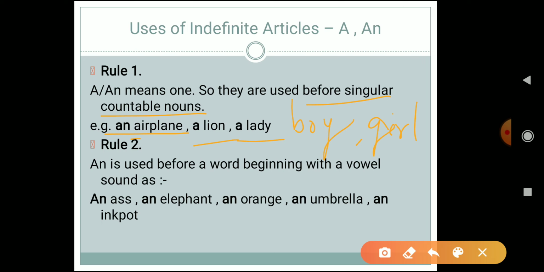Now let's see rule 2. What does rule 2 say? An is used before a word beginning with a vowel sound.